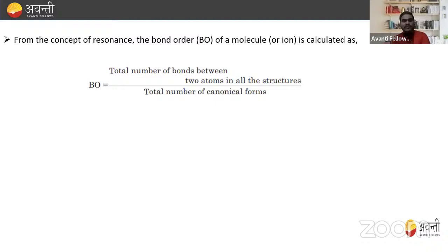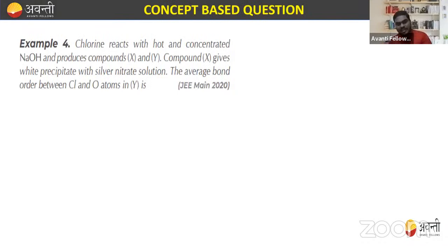Now, from the concept of resonance, the important conclusion we get is that the bond order of the molecule or ion is calculated. So if you want to calculate the bond order of a particular molecule or ion, you can easily calculate it using the concept of resonance. How, beta? Look, we know how to calculate bond order. Bond order is the total number of bonds between the two atoms in all the canonical structures divided by the total number of canonical or resonance forms, right? Let's see some examples through which we can easily calculate this.